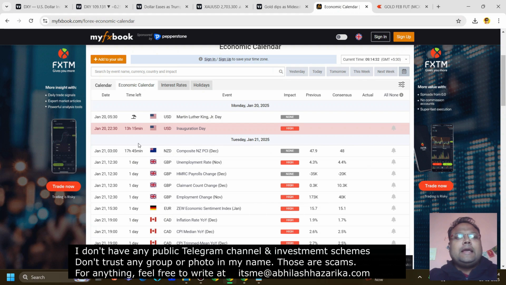And if you look at the economic calendar, we can see today is Martin Luther King Jr. Day, so there may be some low volume in the market, especially in the US dollar pairs. On the chart of gold, we can see good amount of volume, but on other dollar pairs there may be less volume. But during this inauguration day, there will be some craziness. So let's wait and watch.